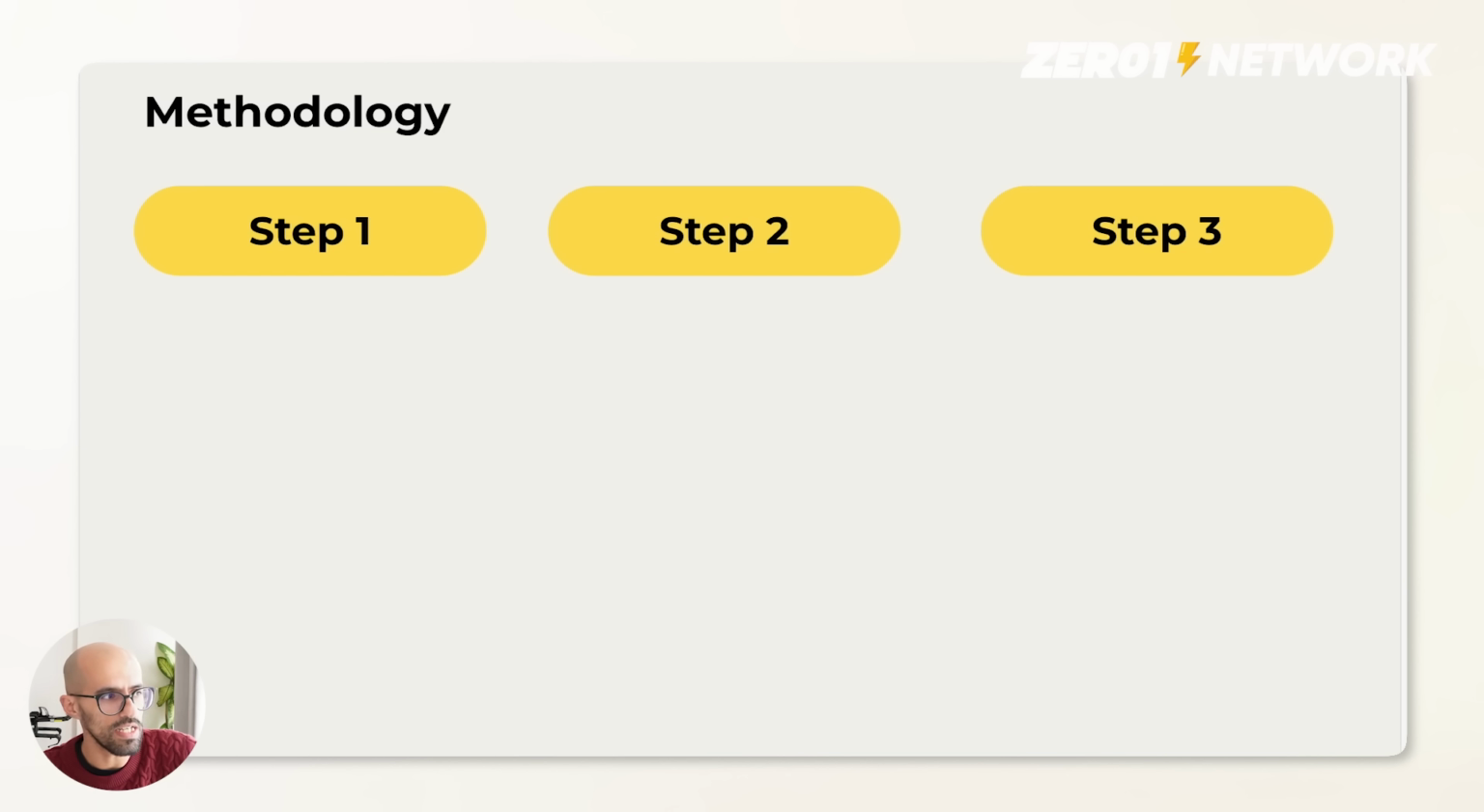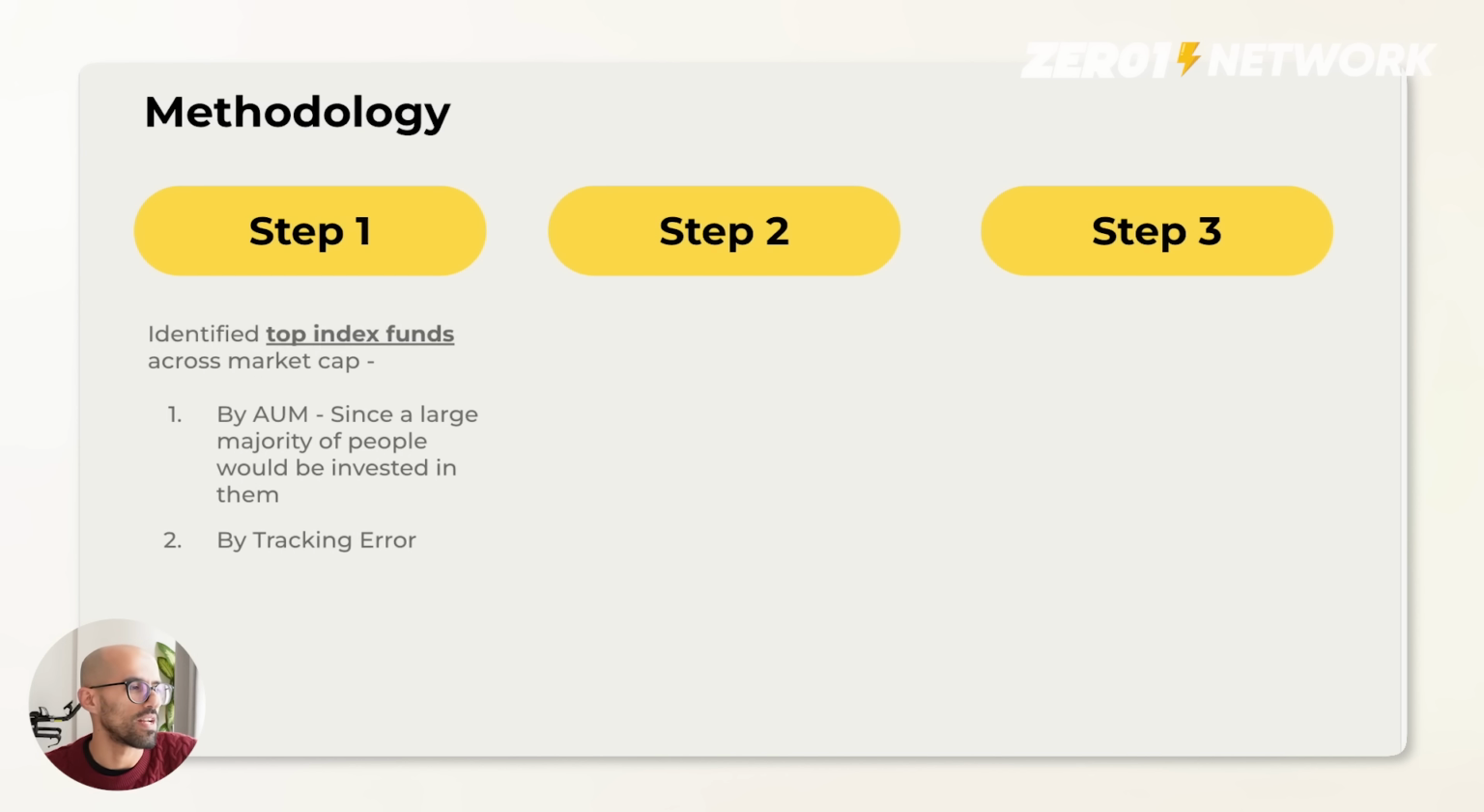The methodology that I've done in order to arrive at these back tested results, and this is important for you to understand so that you know what the pitfalls of the model are. There are 3 steps, right? And we'll go through all 3 steps together one by one. We'll only do this once so that you know how this actually works. And then later on, I will just show you the results because I don't want to make the video too long. So step 1. Identify top index funds across market cap, right?